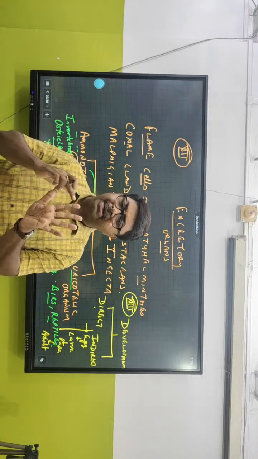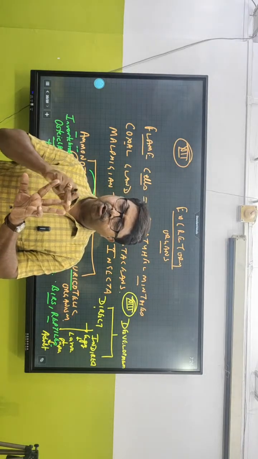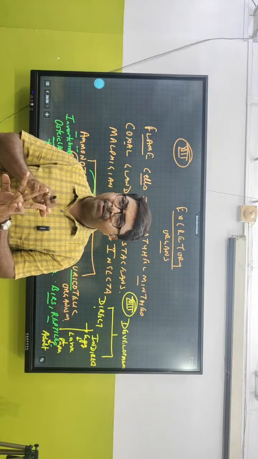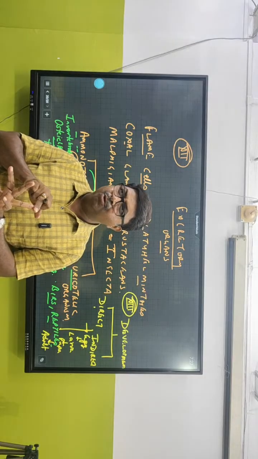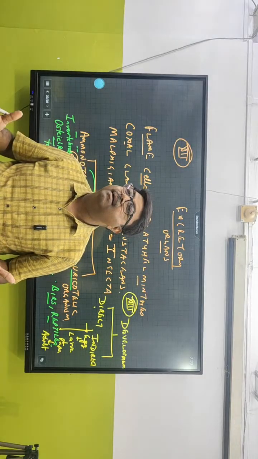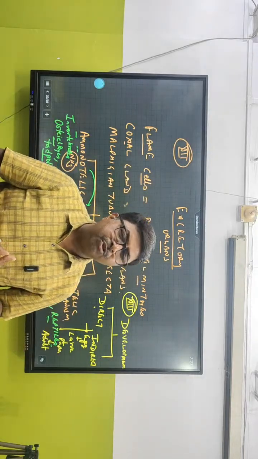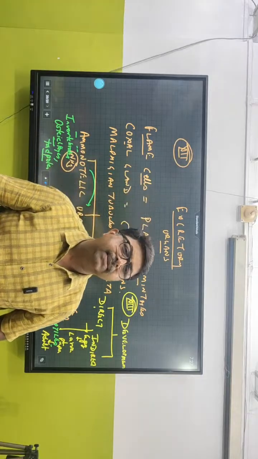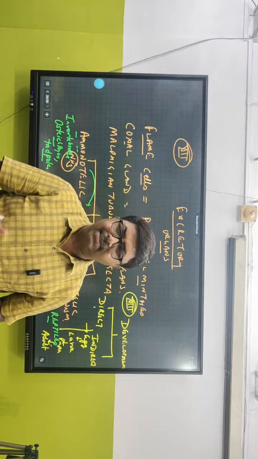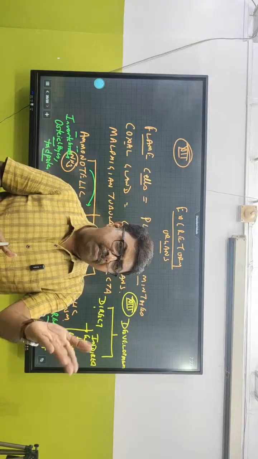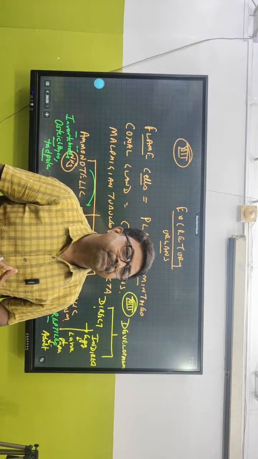On the basis of coelom, how many types? Acoelomate, pseudocoelomate and eucoelomate. Which one is the most advanced? Eucoelomate. Why? Because they are lined by, name the term. Mesoderm. Very good. In case of pseudocoelom, what is that lining called? Mesoglia. Very good.